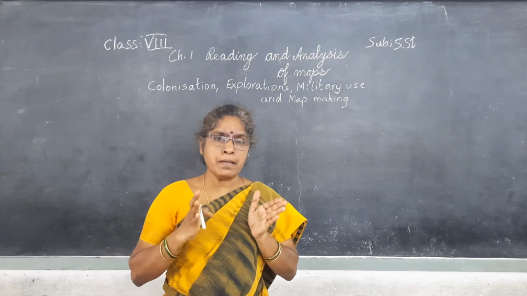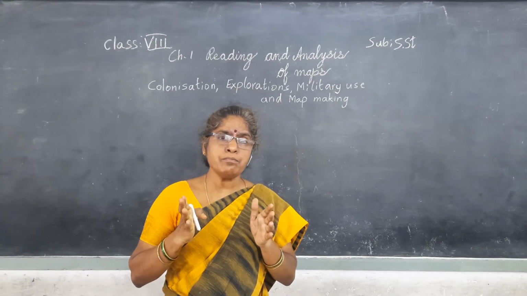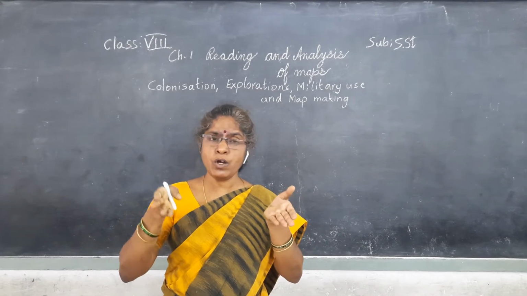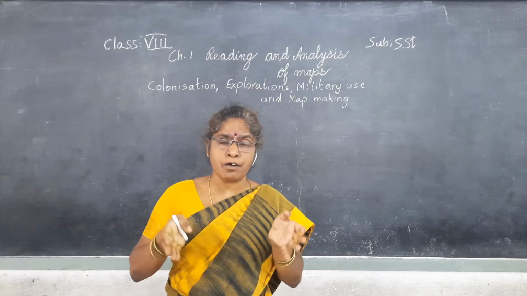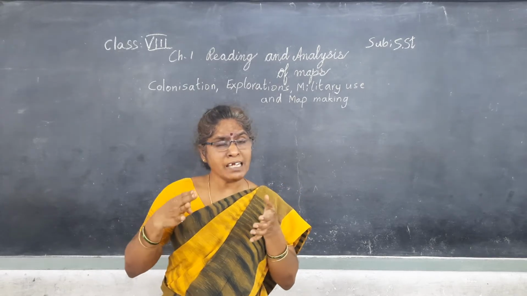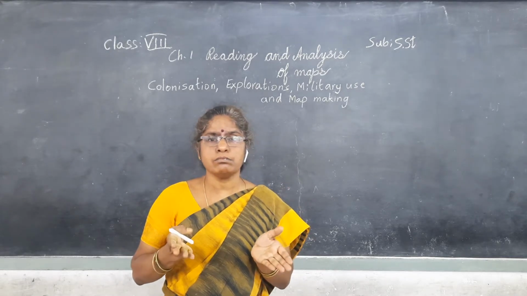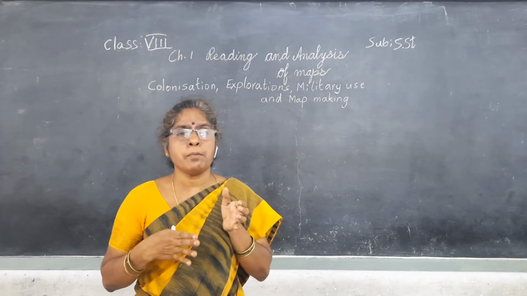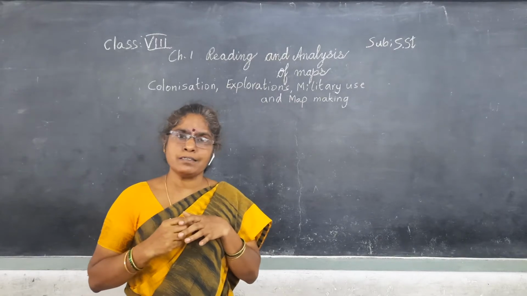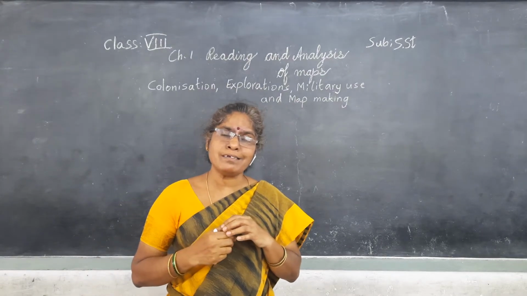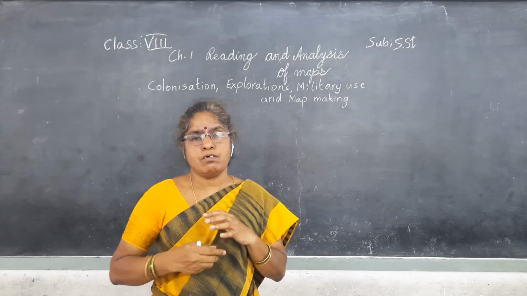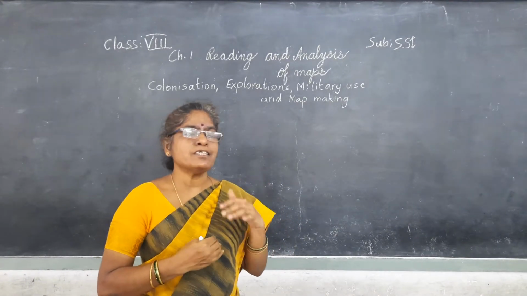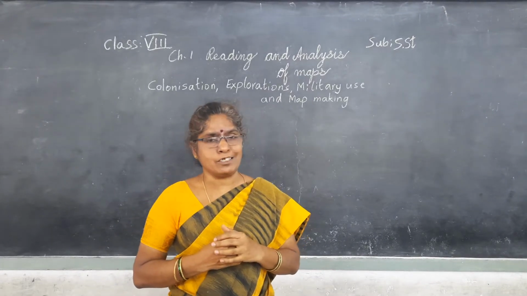Previously, the maps did not show the curvature of the earth. We know the earth is round in shape. In that shape, the map was prepared by Mercator. That is called Mercator's projection. Nowadays, world maps are prepared based upon the Mercator projection.